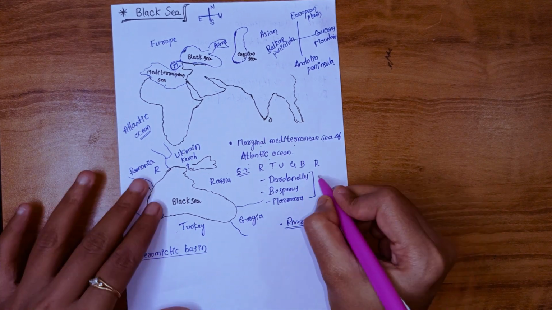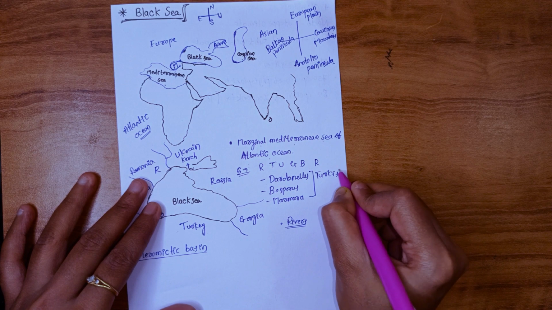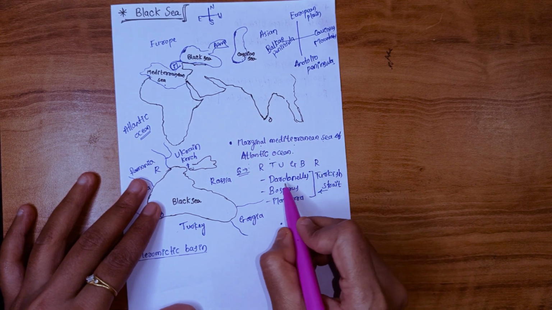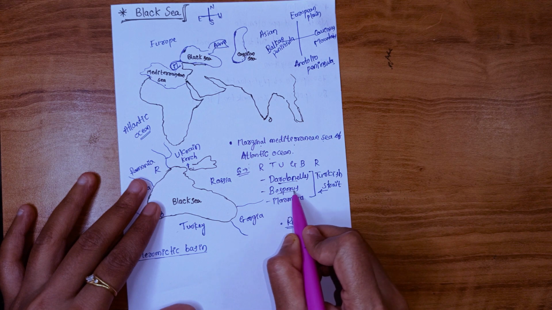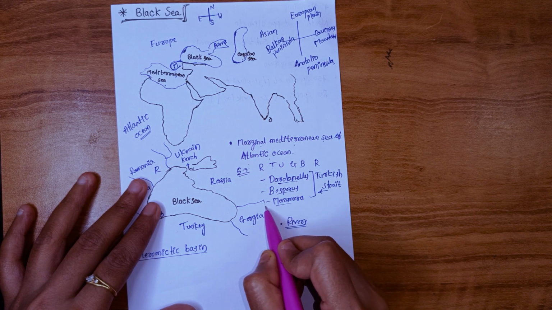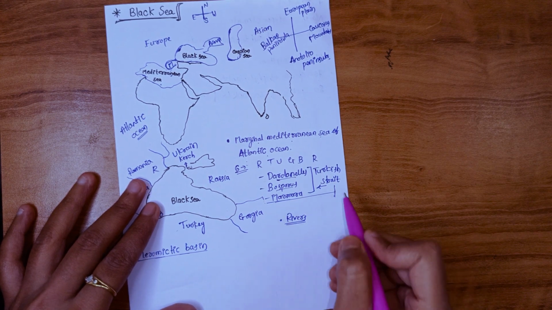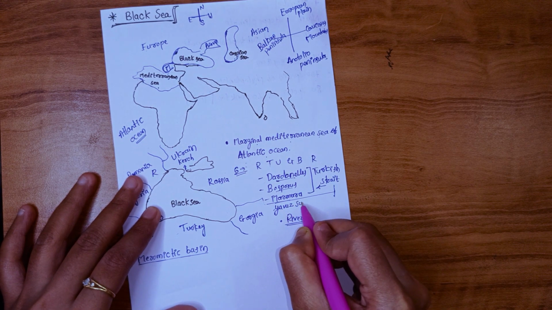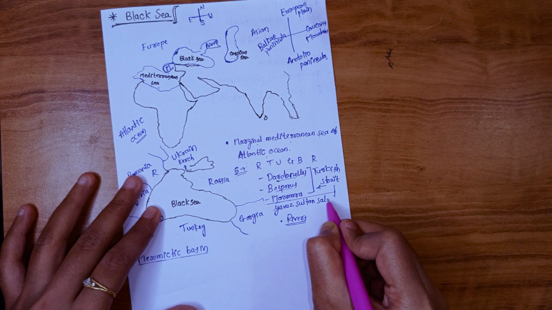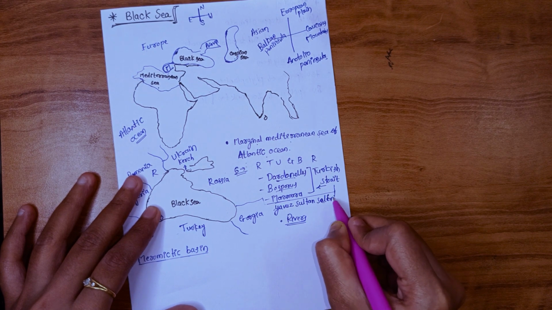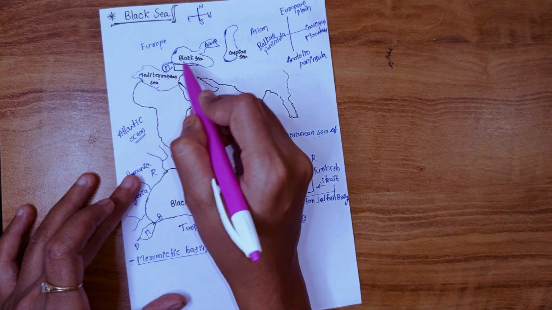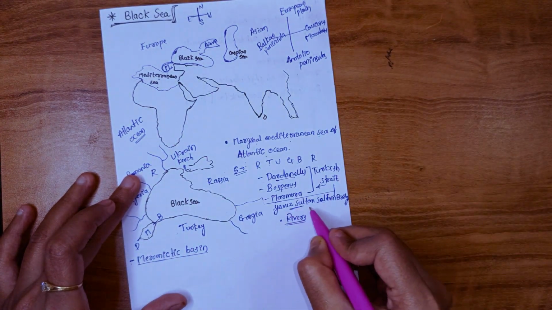Together these 3 are known as the Turkish Straits. In the Turkish Straits we have the Yavuz Sultan Selim Bridge. This bridge is in Istanbul, Turkey.